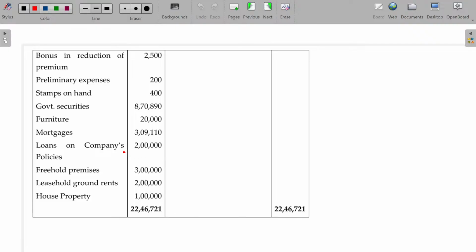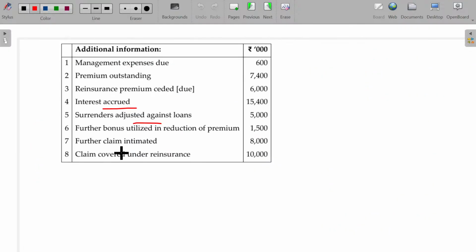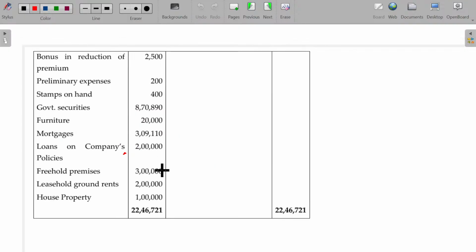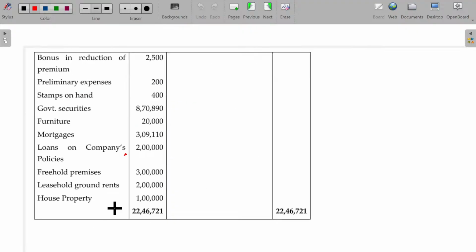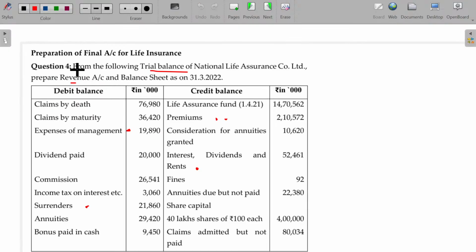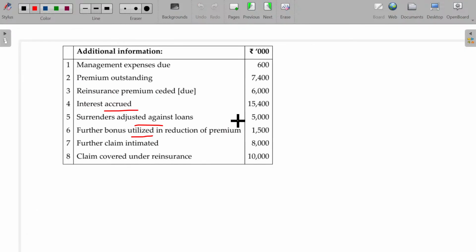Then further, bonus utilized in reduction of premium. You have to adjust for the bonus in reduction of premium as well as premium. 3 adjustments.